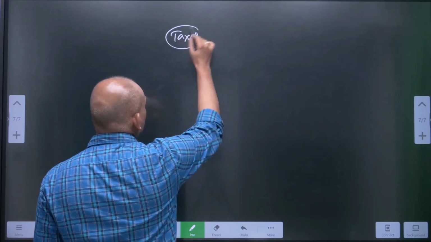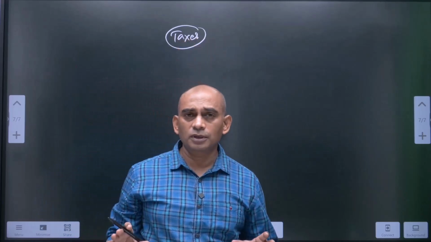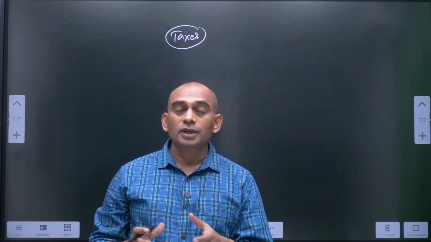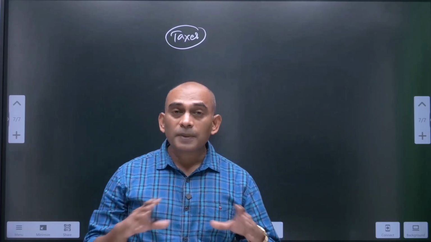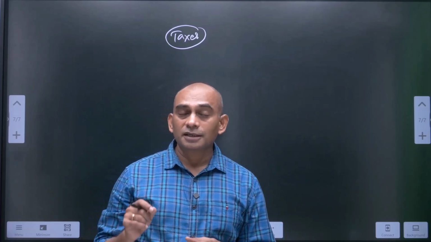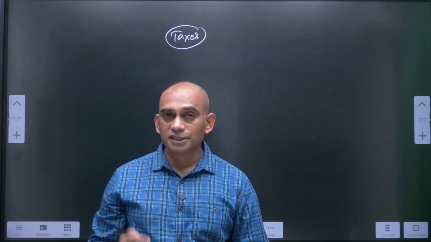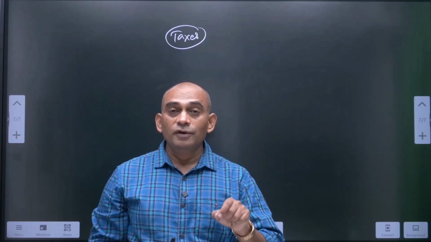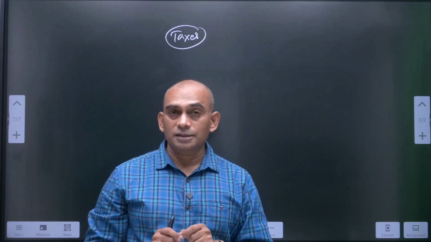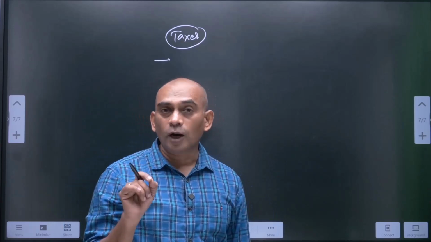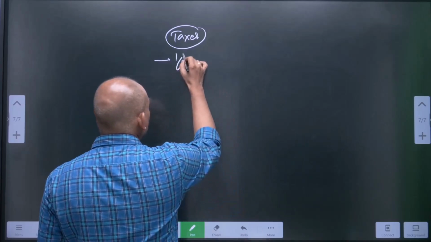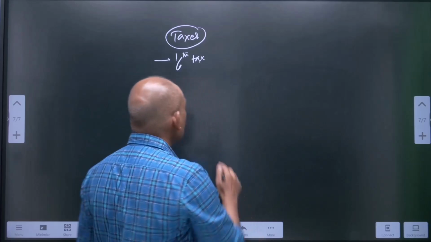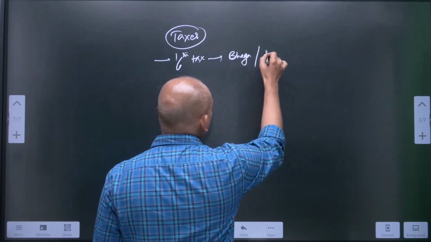Taxes were collected from all sections of the people. Earlier, it was like voluntary gifts by the people to the Raja. But now, it was compulsory tax, and they started imposing tax on each and every section of the people and each and every profession. They even appointed officers to collect these taxes. Tax was imposed on farming. 1/6 of the agricultural produce was fixed as tax, and this was known as Bhaga or share.